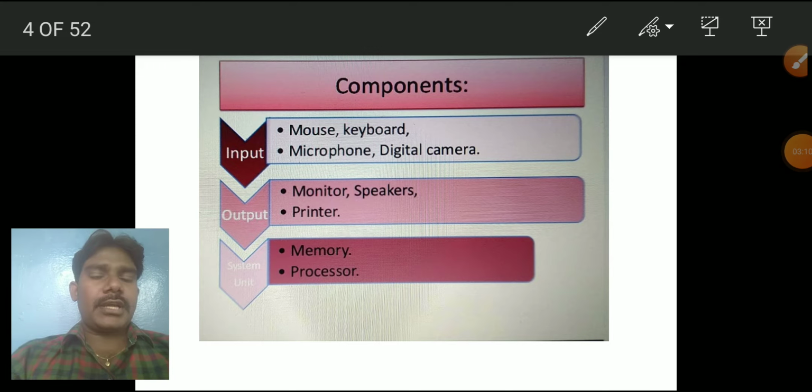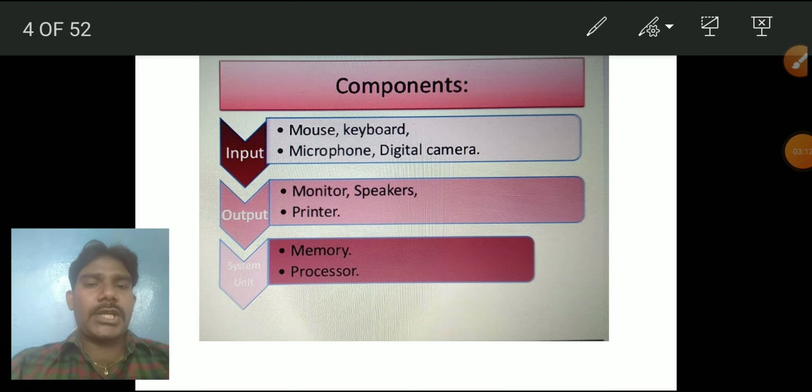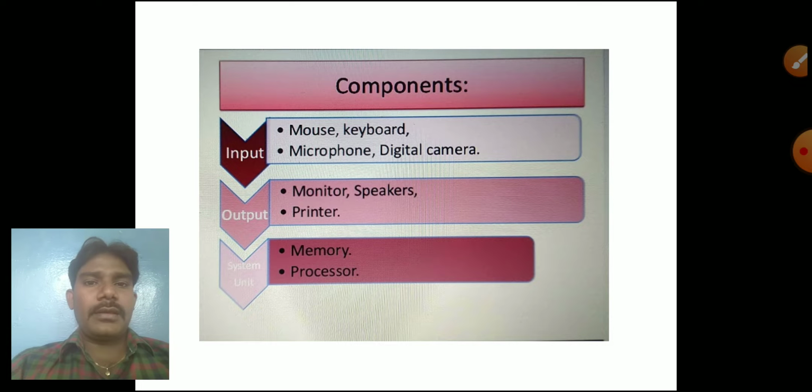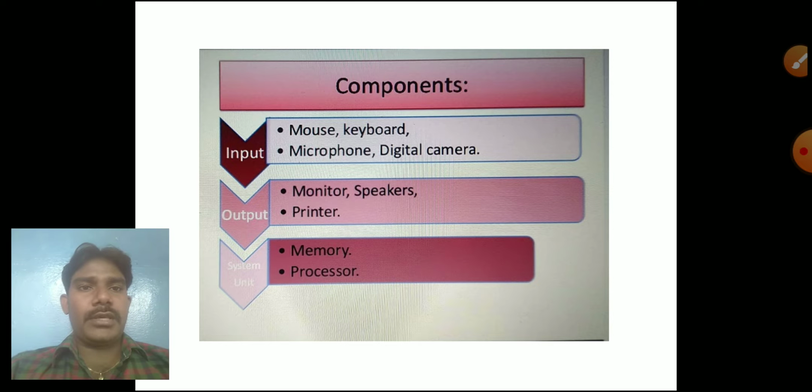Next, the components. What are the components in a computer? Input, output and system unit. These three are the main things we focus on in a computer. The first components are input components: keyboard, mouse, microphone and digital camera.